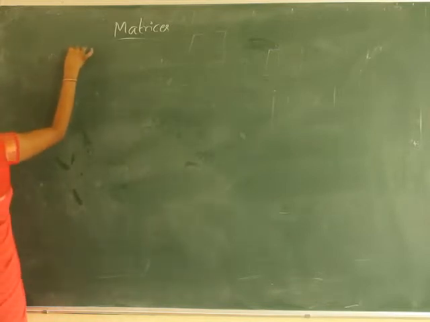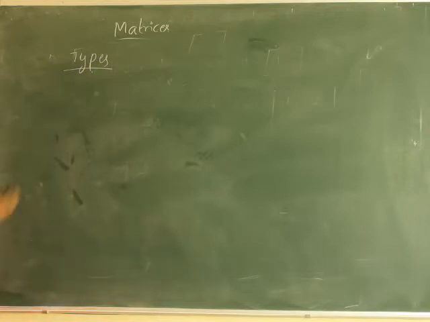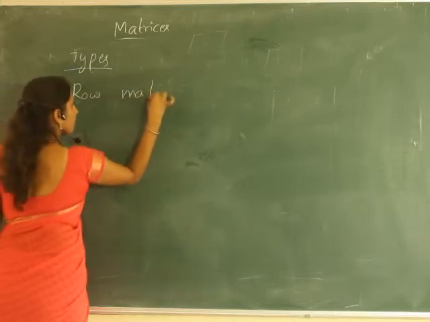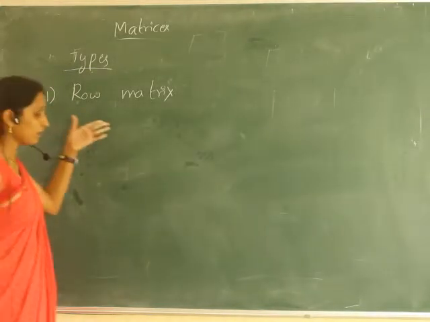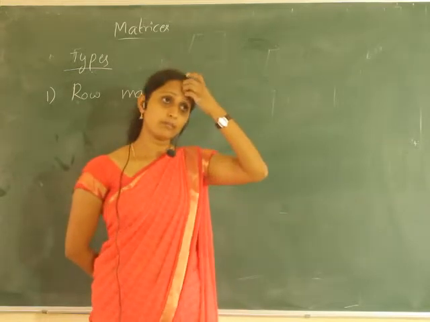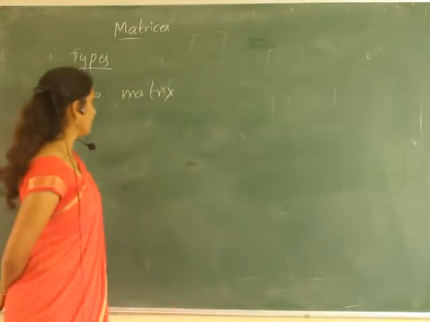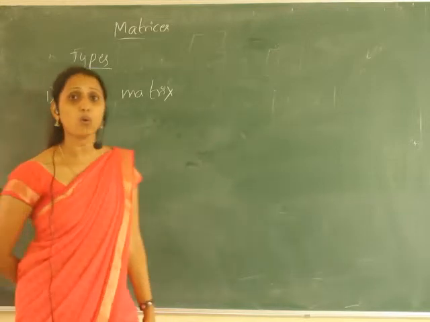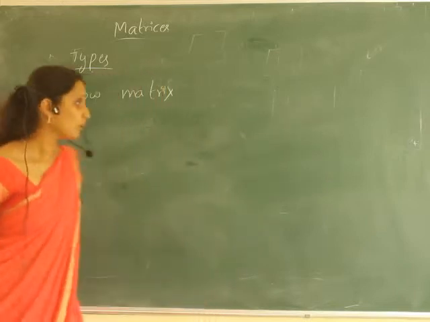Next is types of matrices. In that, the first one is the row matrix. Here I am explaining only the definition. All the definitions you copy from the textbook to the notes. I am giving some examples and just telling the definition. So row matrix: a matrix is said to be a row matrix if there is only one row.